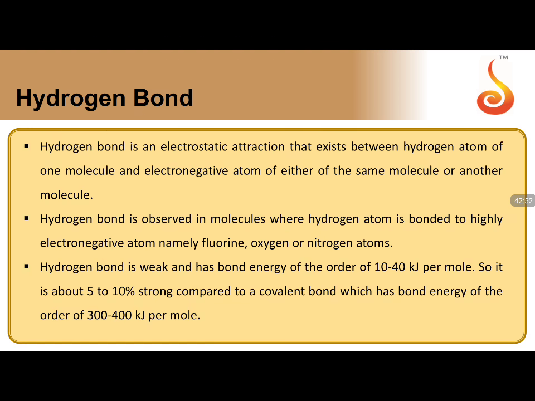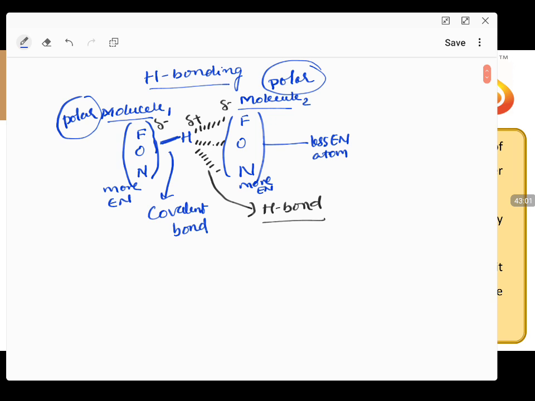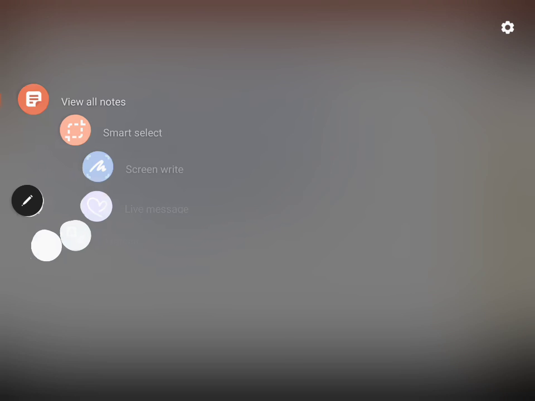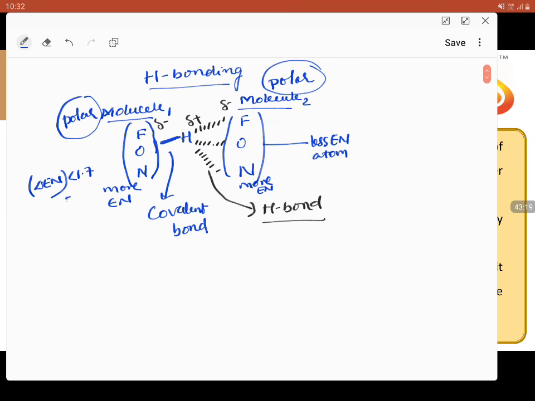Hydrogen bond, it is an electrostatic attraction that exists between the hydrogen atom of one molecule and an electronegative atom of another molecule. Consider the hydrogen bonding in the following example. If I am taking two different molecules like this, each molecule is a polar molecule, meaning the difference in electronegativity is less than 1.7 but not equal to 0. In this case also, the difference in electronegativity is less than 1.7 but not equal to 0.